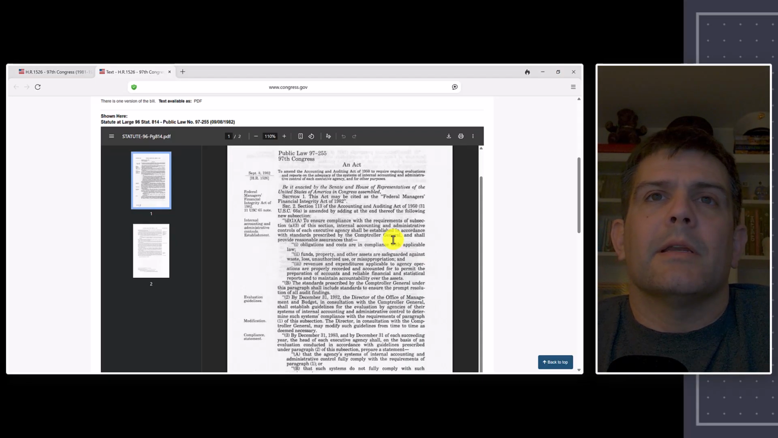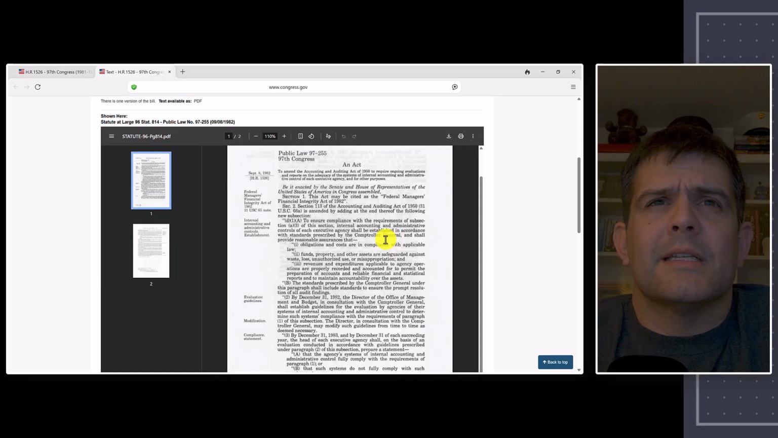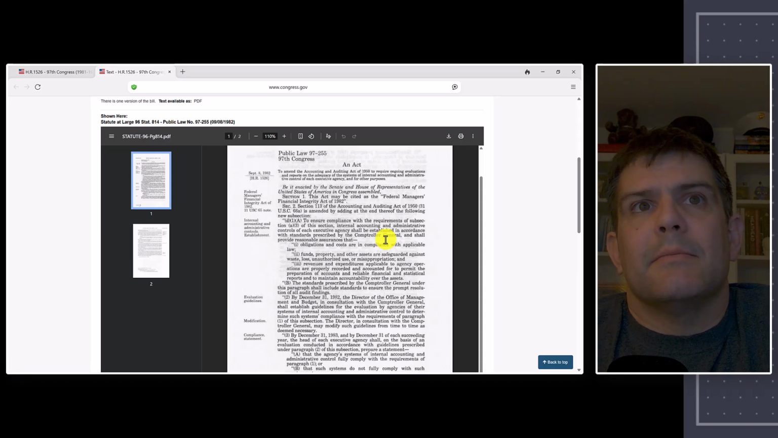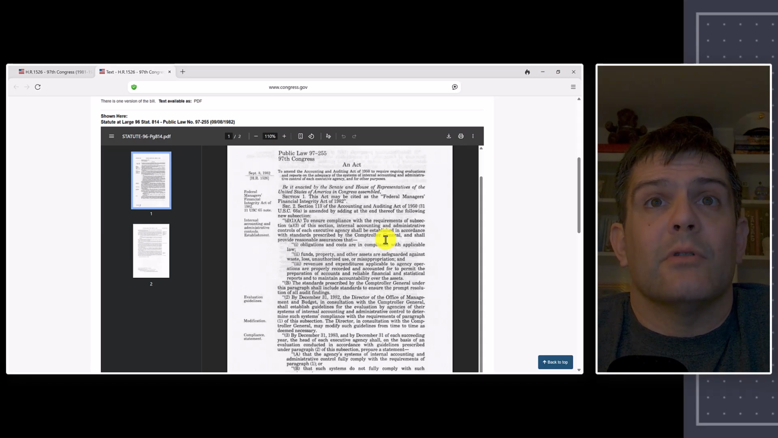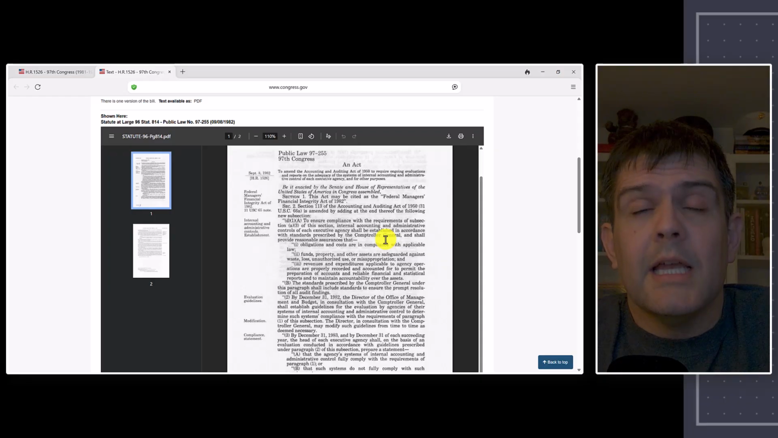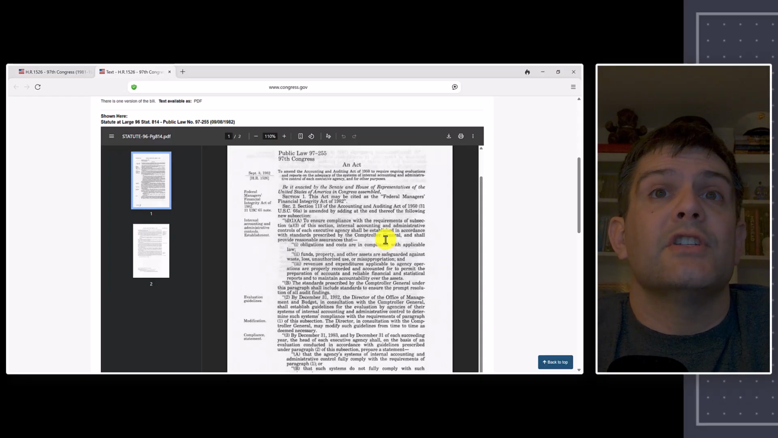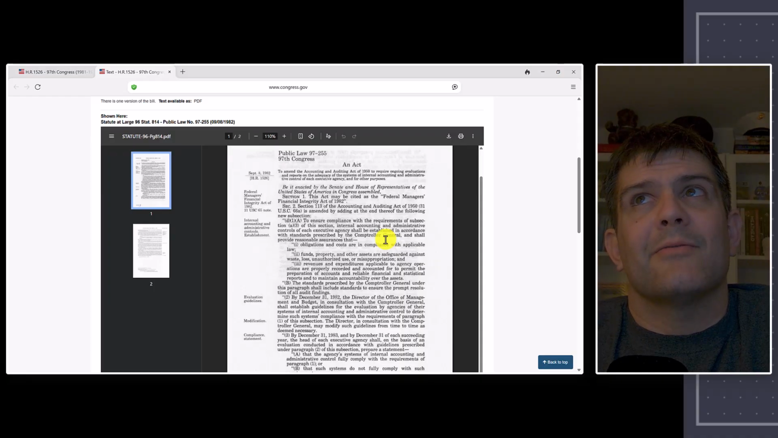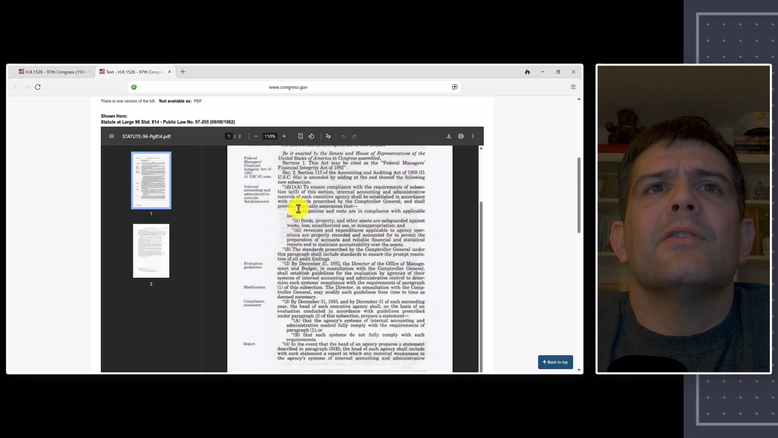Next thing I pick up on here is the Comptroller General is establishing the standards. So what you would know these as now is the Green Book, the Standards for Internal Control in the Federal Government. The Comptroller General is the individual who's in charge of the GAO, the Government Accountability Office. Though back here, it might be the Government Accounting Office. It changed its name.